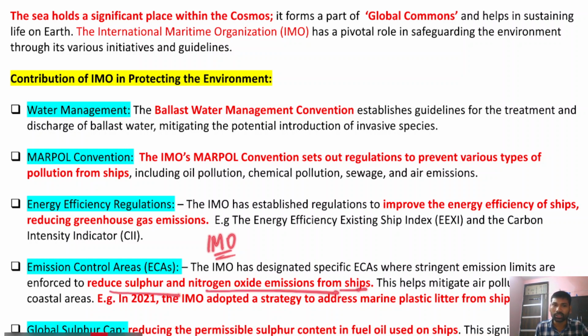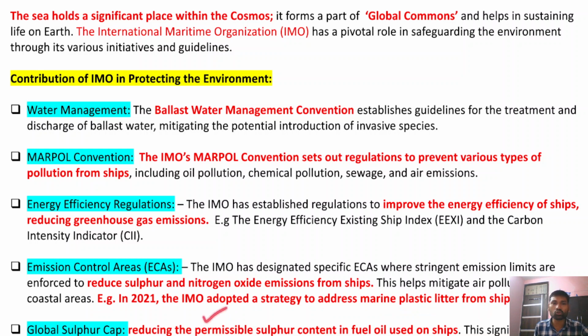This will help in mitigating air pollution in coastal areas. As an example, in 2021, the International Maritime Organization adopted a strategy to address marine plastic litter from ships.